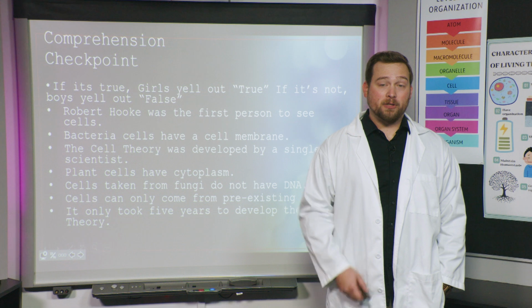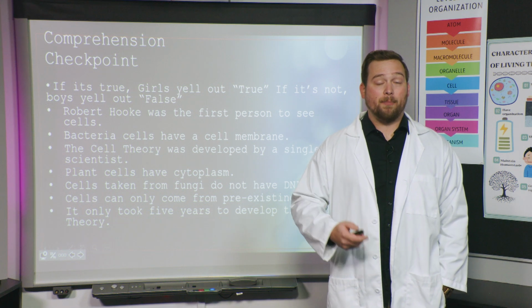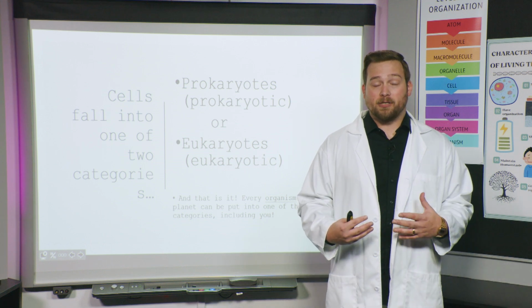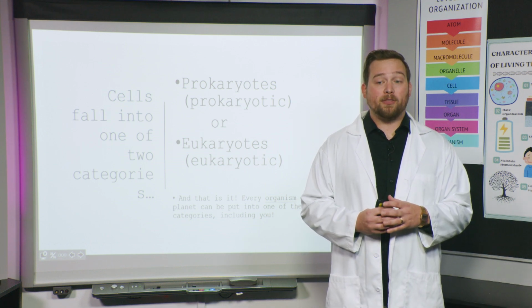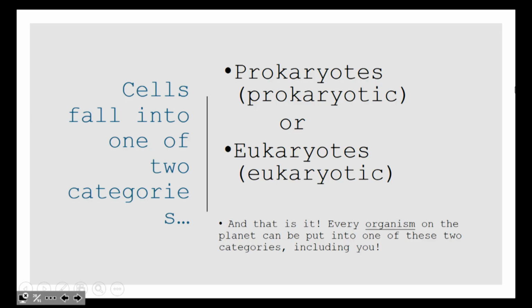All right, y'all, thanks so much for following along. I think that wraps up the review, so we're gonna go ahead and start hopping in to some new stuff, okay? So I wanted to talk about cells in a little bit more detail. We're gonna break them into two main divisions of cells. When it comes to cells, all cells can be divided into one of these two categories. Cells can either be prokaryotic or they can be eukaryotic, okay? And that's all the options.